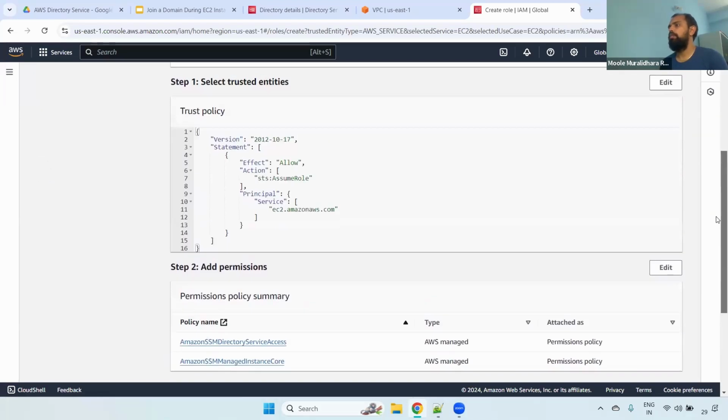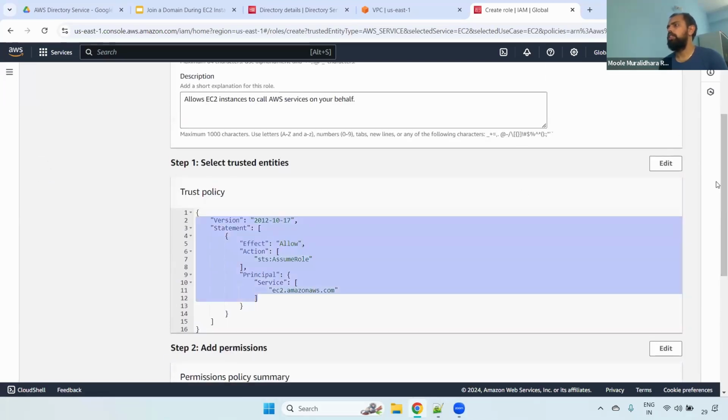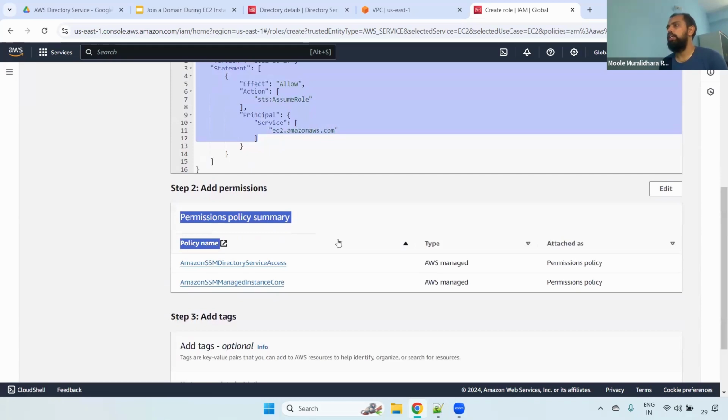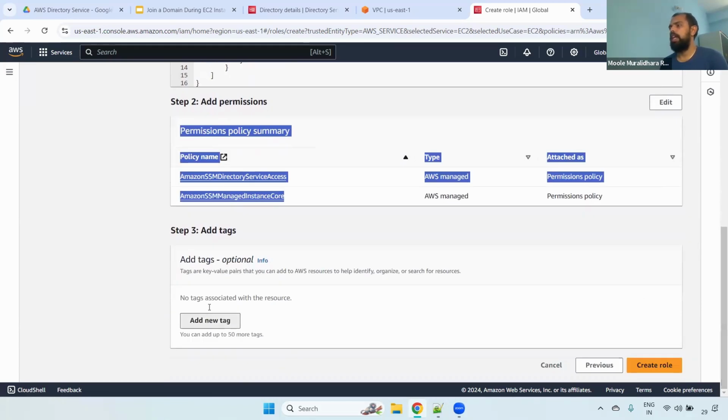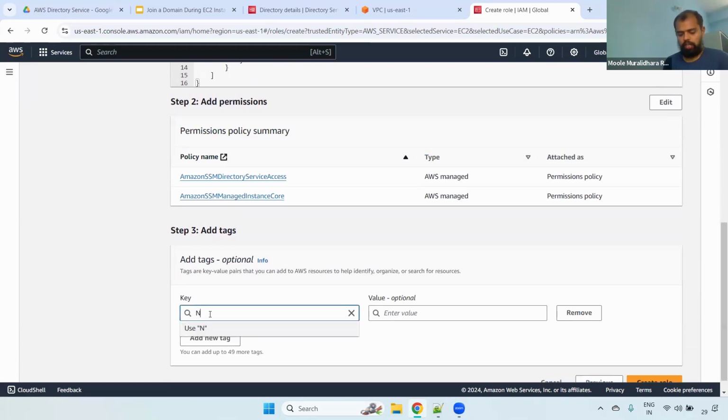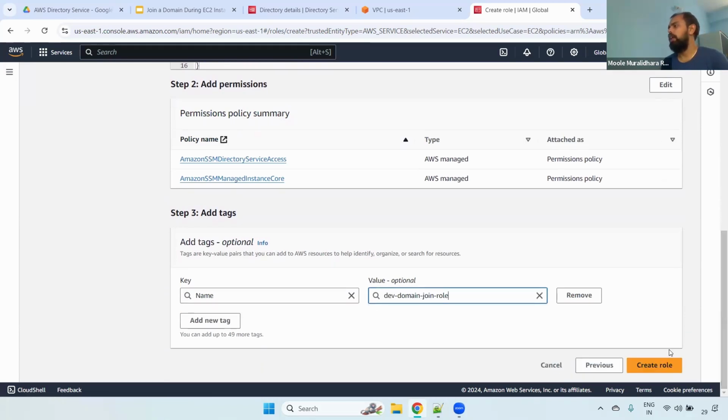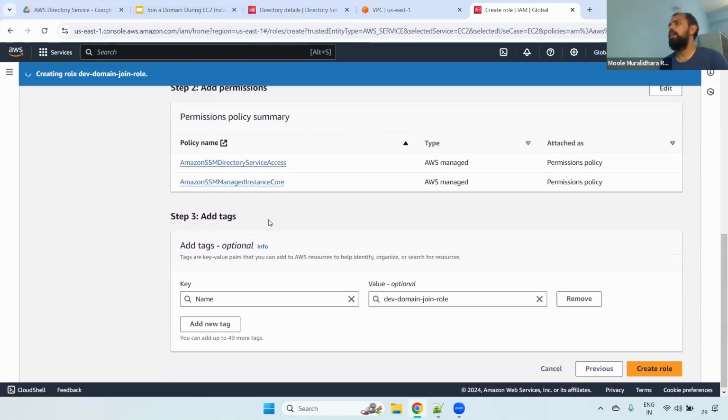And then if you see here, that is the EC2 trusted entity, and you can also see what permissions we have attached. Now we can give the tags as well. Tags are more important. Remember guys, in real time, tags are very, very important. And you can create the role. Now if you see here, we have created a role.